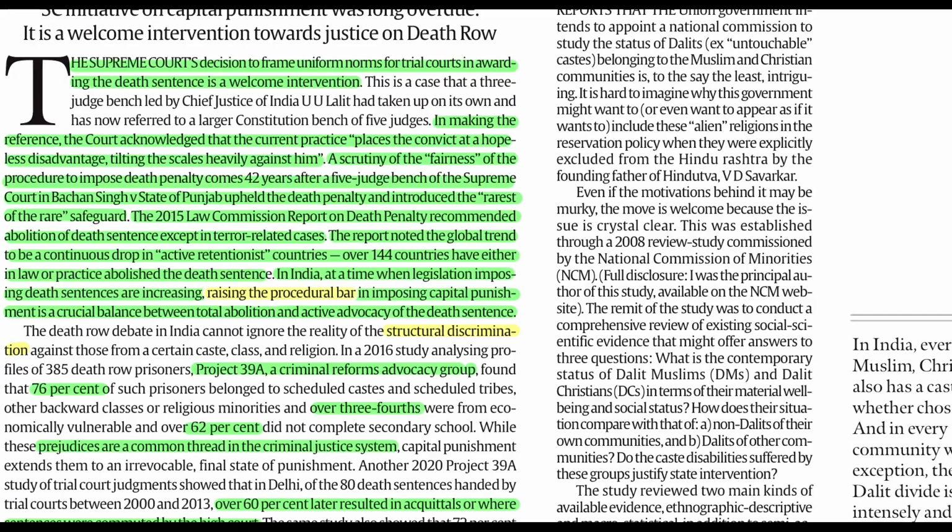So to bring uniformity across the trial courts while awarding the death penalty, the Supreme Court is coming up with norms, and these norms will guide the trial courts, so that we can reduce the number of death rows. Also, there is a low conviction rate in case of the death penalty, and all these things can be solved through these uniform norms which the Supreme Court is going to come up with.